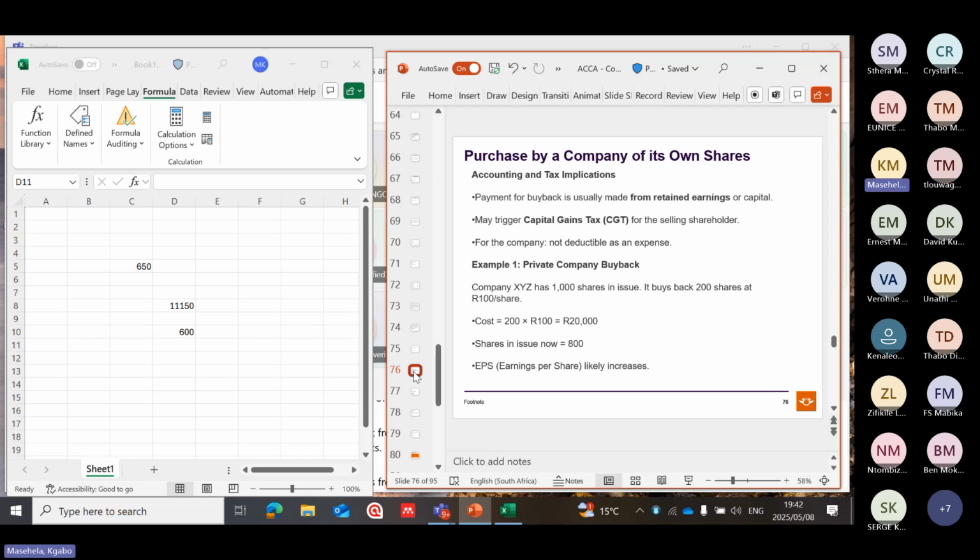Because remember, the shareholders are not in the business of buying and selling those shares. Those shares are there for investment purposes. That's why it may trigger capital gains tax when they dispose of those shares. For the company, it is not deductible as an expense.